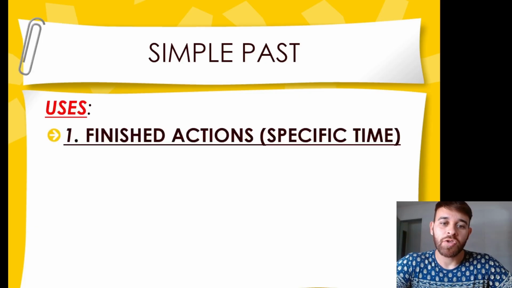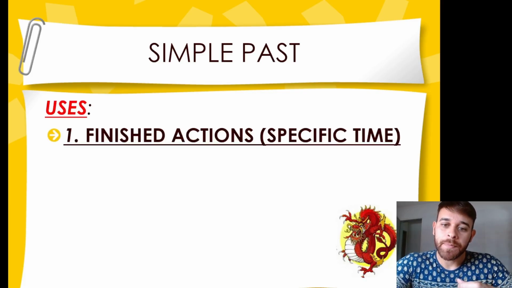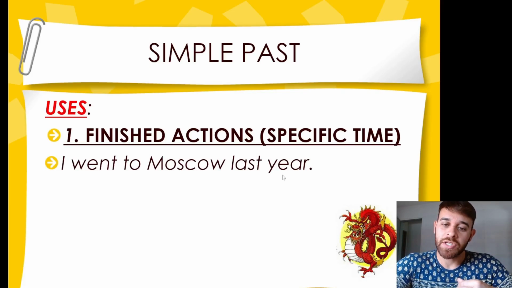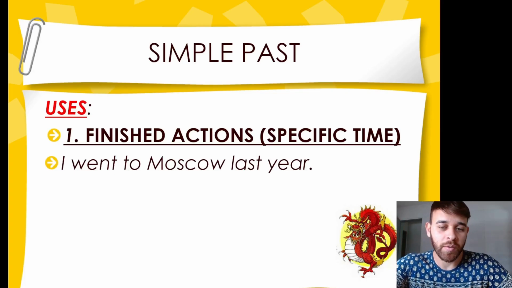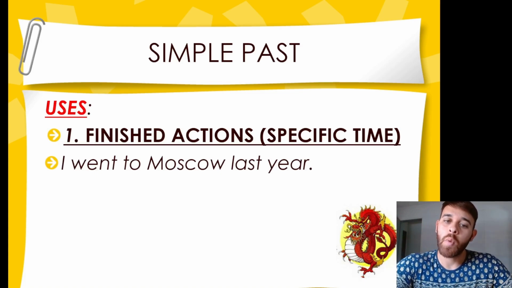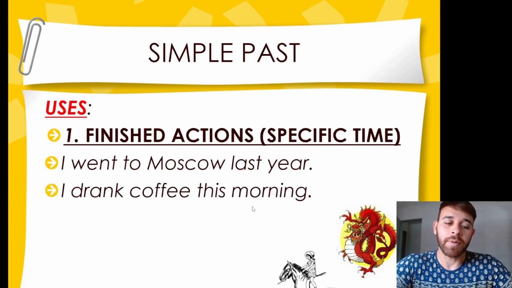We use the simple past to talk about finished actions that happened at a specific time. For example, when you say, I went to Moscow last year, you have the specific time of when you went to Moscow, which is last year. That's why you need to use the simple past, went. Another example is I drank coffee this morning. This morning also indicates specific time. That's why you should use drank in the simple past.